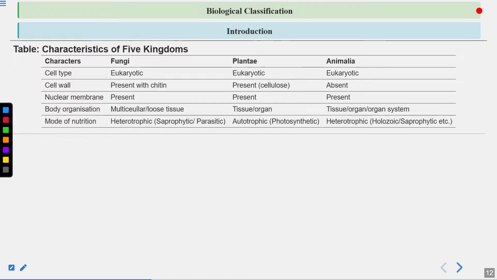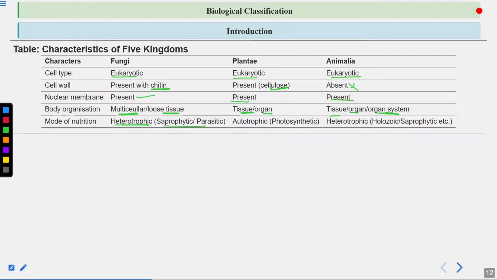Now let's talk about the characters of fungi, Plantae, and Animalia. All are eukaryotic. The cell wall is composed of chitin in the case of fungi. In plants, the cell wall consists of cellulose. In animals, the cell wall is absent. Nuclear membrane is present because they are eukaryotic cells. Let's talk about body organization. Fungi are usually multicellular and they have loose tissues. Plants have the tissue level of organization and they have organs also, like shoots and roots. These are all organs. Then animals have tissues also. They have organ systems also, like the digestive system and excretory system. Let's talk about mode of nutrition. Fungi are heterotrophic.